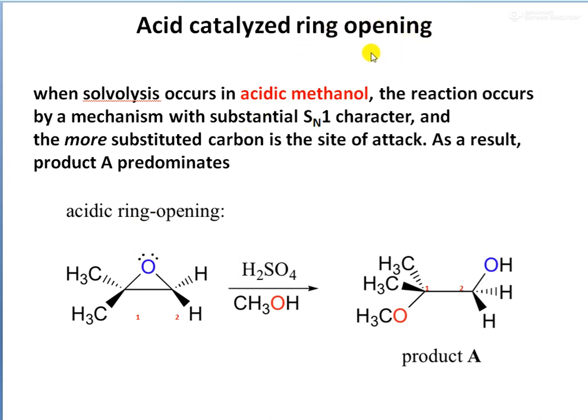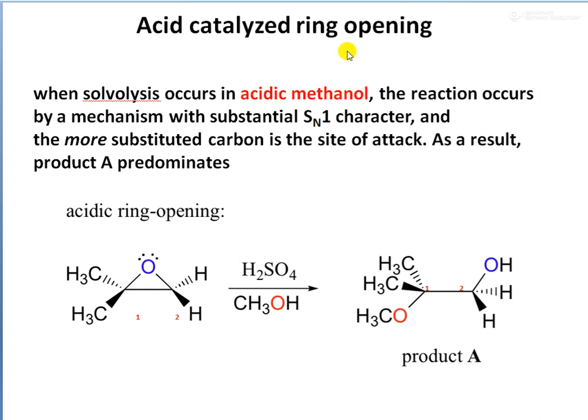Acid catalyzed means this type of ring opening reaction is catalyzed by an acid, that is, there is a presence of H plus ions in the medium. And we say that this is an acidic methanol medium. So we need an acid and we need a methanol, an alcohol. So there is sulfuric acid and CH3OH.